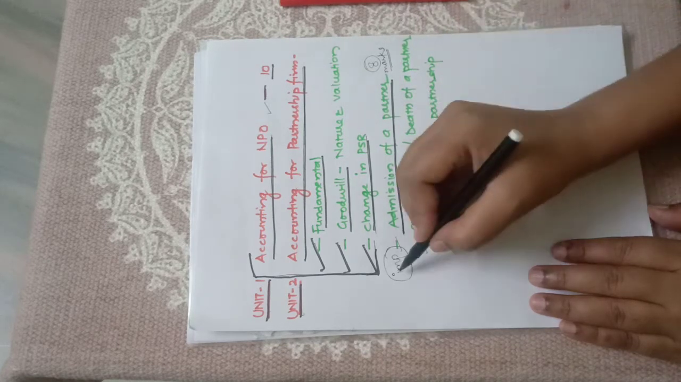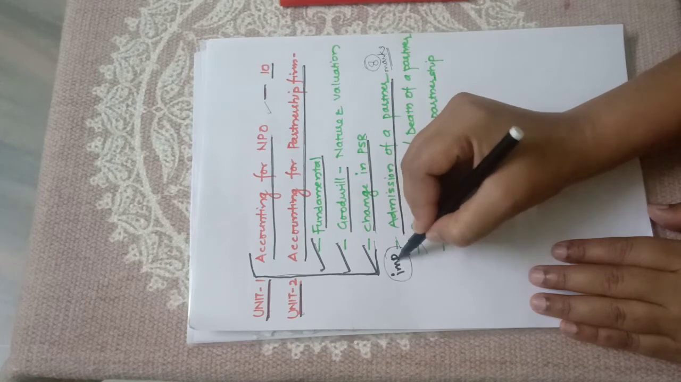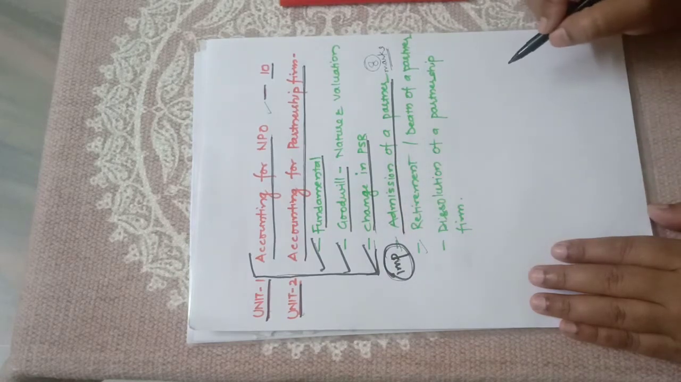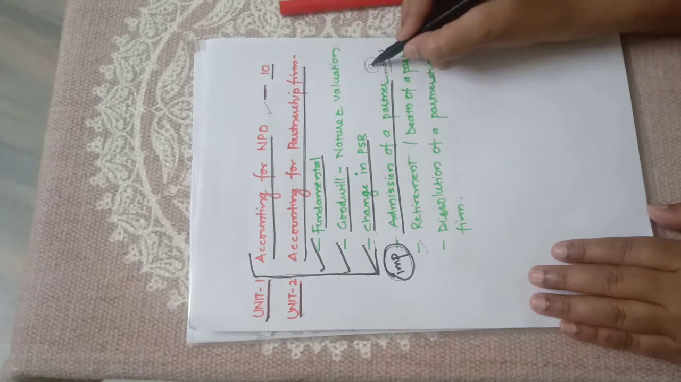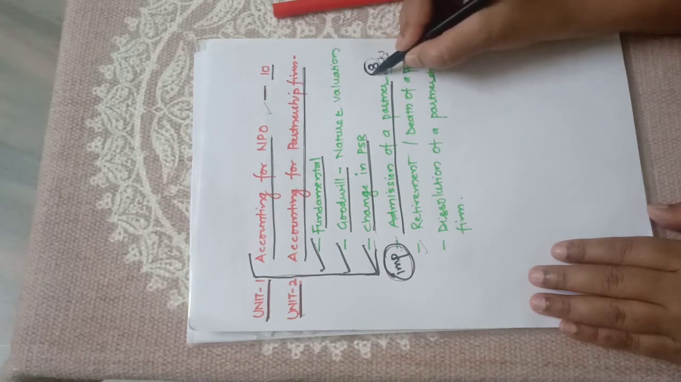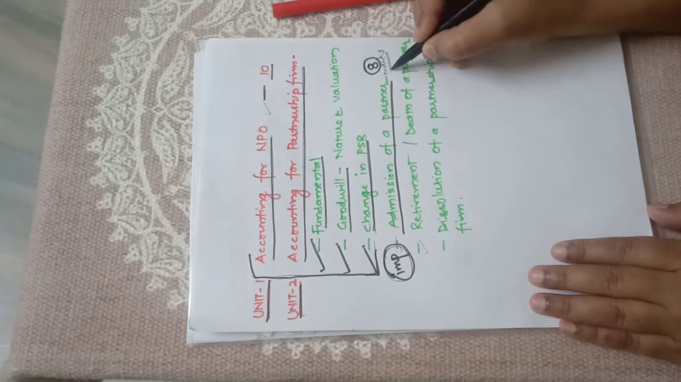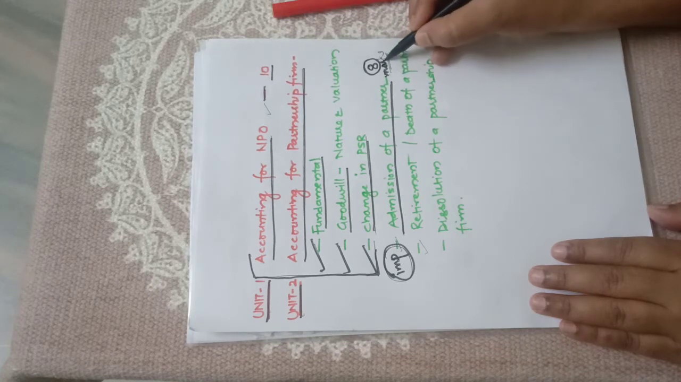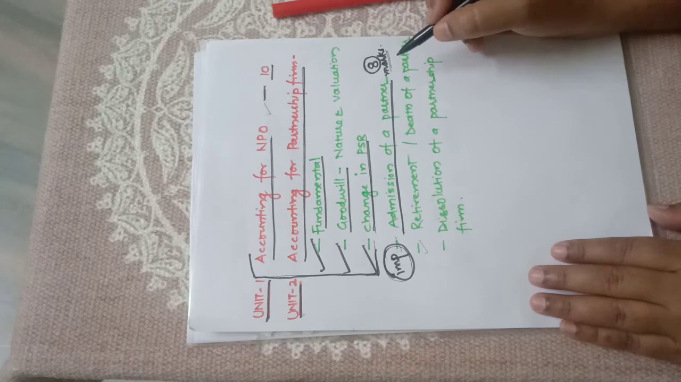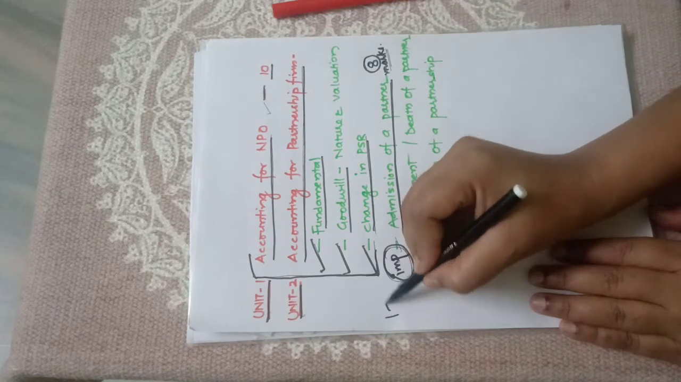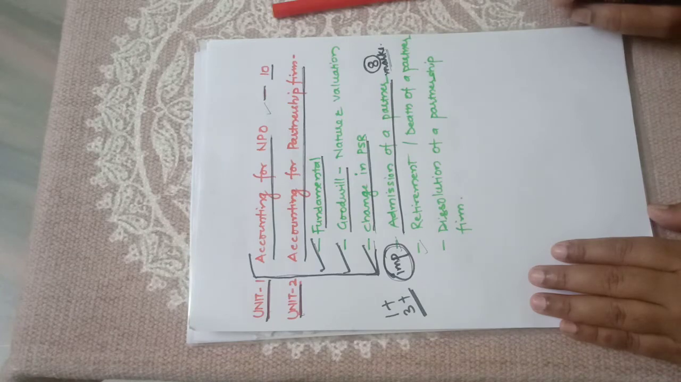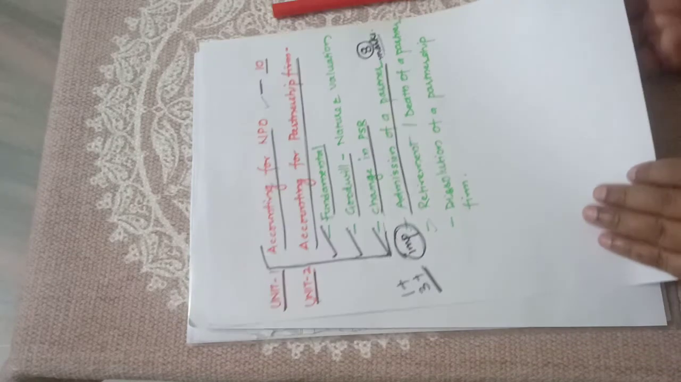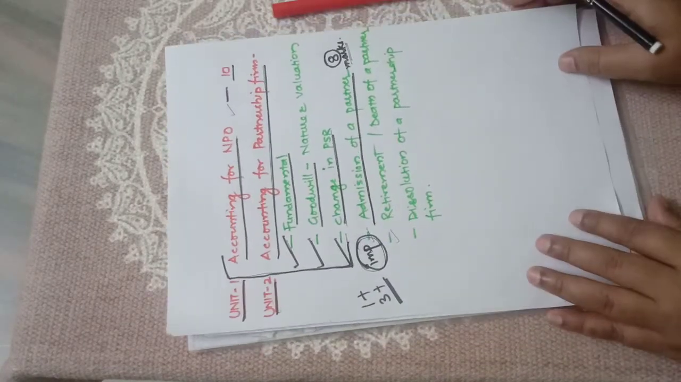Admission of a partner is a very important chapter of partnership firm. Why? Because an 8 marks full-fledged question is asked from this portion. Along with the 8 mark question, a 1 marker question and a 3 marker question are also asked from this chapter. Okay, now admission of a partner. What does admission of a partner mean?